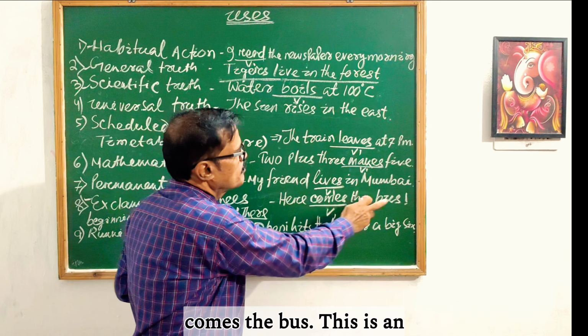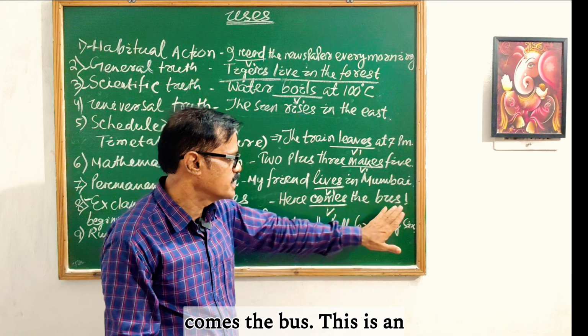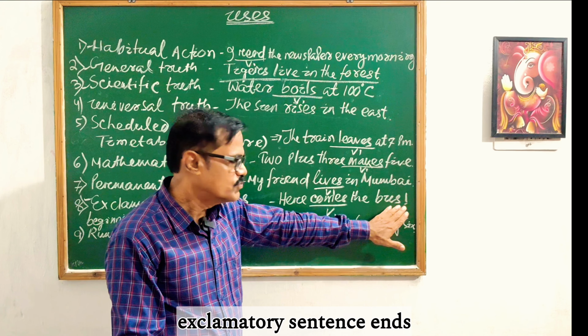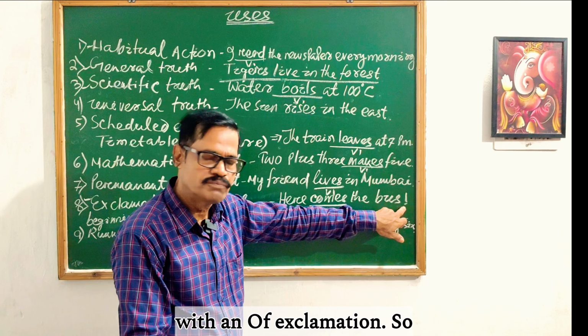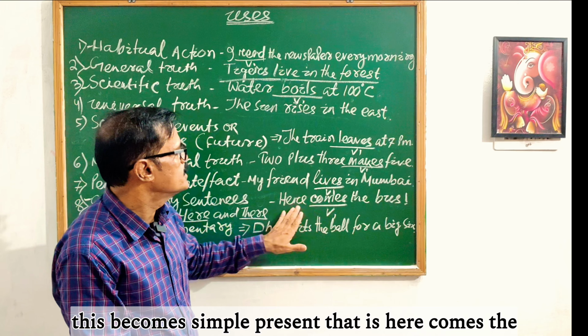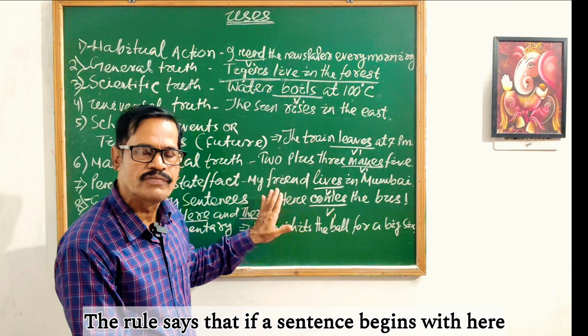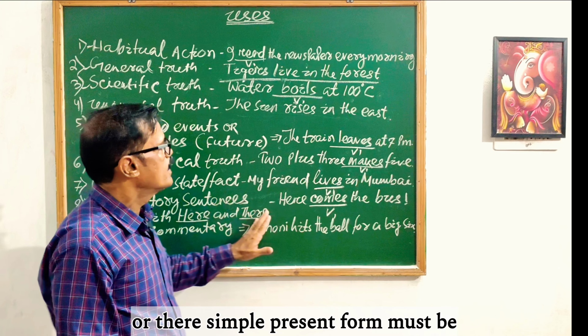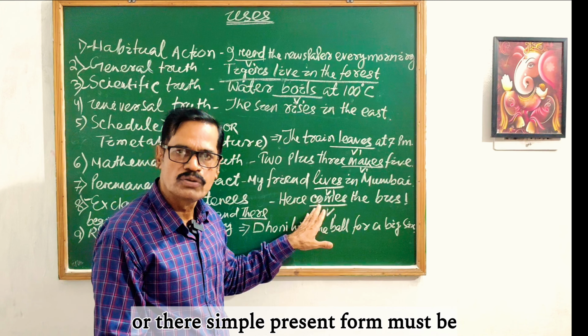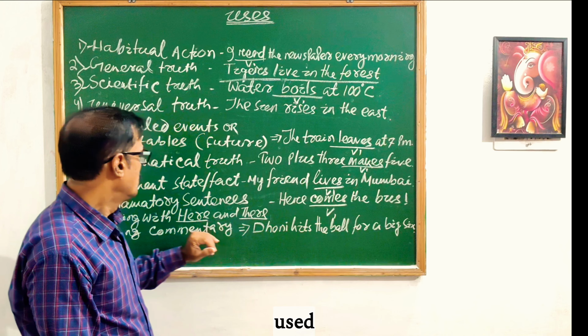So, here comes the bus. This is an exclamatory sentence, ending with a mark of exclamation. So this becomes simple present: here comes the bus. It is an exclamatory sentence that begins with here. The rule says that if a sentence begins with here or there, the simple present form must be used, that is, the V1 form.